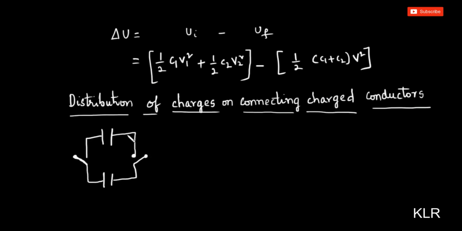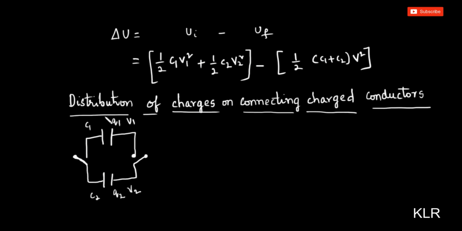Now consider these two capacitors. This is having a capacitance C1, this is having a capacitance C2, this is having a charge Q1, potential V1, this is having a charge Q2, potential is V2.